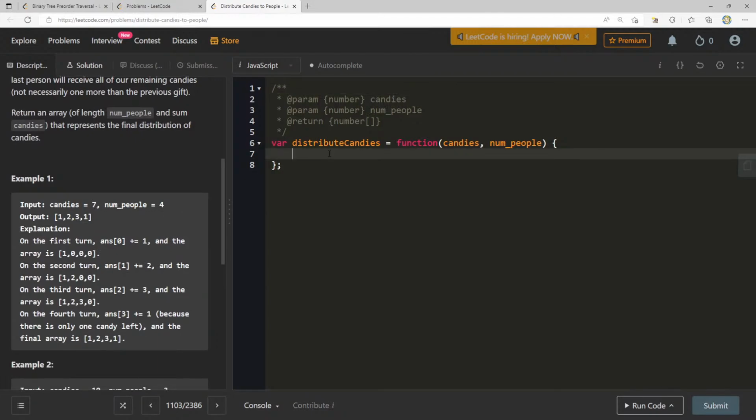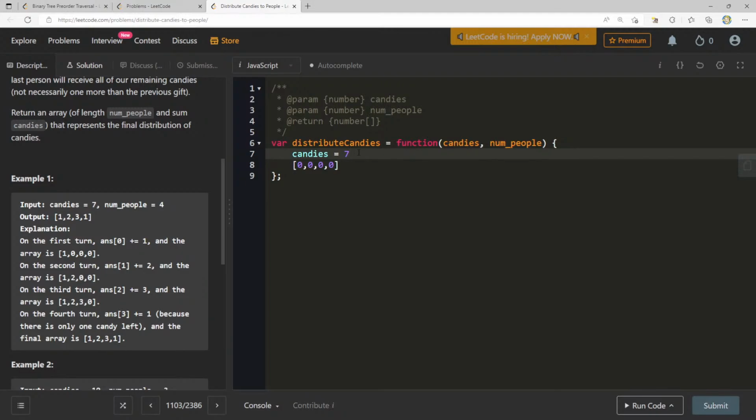So we have 4 people on our first turn. Okay, I see. So we have 0, 0, 0, 0. Here we give 1, then we give 2 candies. Oh yeah, let's think about this. Candies is 7. Maybe there's an easier way since I have candies right now. I can probably just take advantage of candies, but then I'm going to need something else anyway.